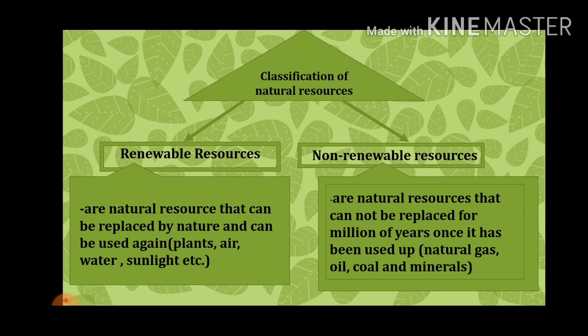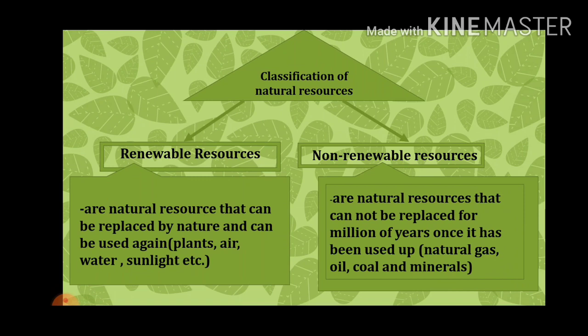Or air, air is never limited. Or water, in nature, the water is maintained by the water cycle, and from the sun we are getting an unlimited source of light and heat energy. So, these resources are being replaced by nature again and again. So, renewable resources are those that can be replaced by nature, and we can use them again and again. On the other hand, non-renewable resources need millions of years to be replaced by nature once